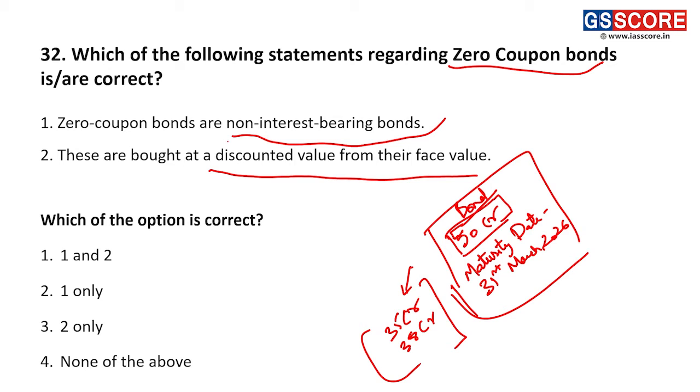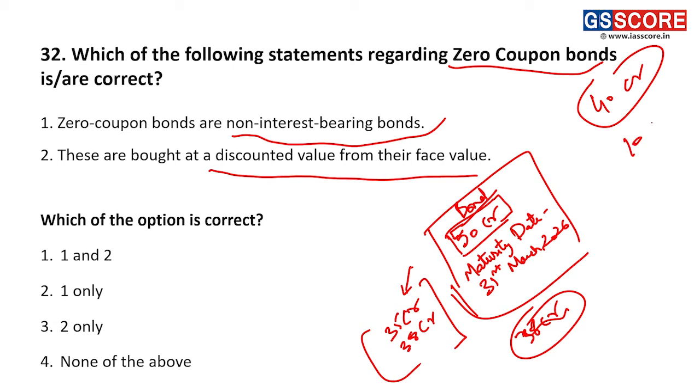Zero coupon bonds are non-interest bearing. Technically, there is no interest. This bond has a face value of 50 crore and it will give you 50 crore. But indirectly, it will give you interest equivalent to the discount you are getting. Basically, let us say I buy this bond for 40 crore. Then I am going to get a return of 10 crore rupees in almost 3 years, 2 months. So that would give me roughly 3.5% per year return on 40 crore rupees.